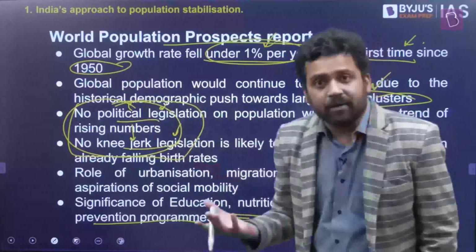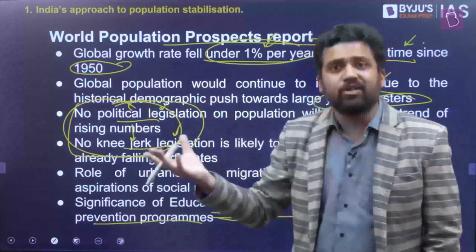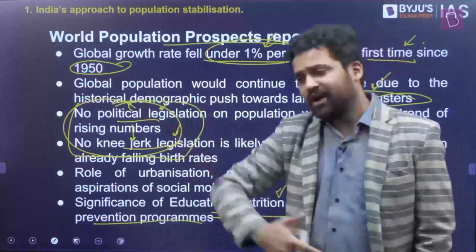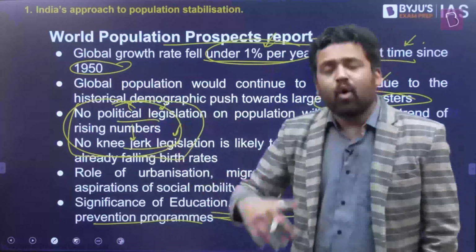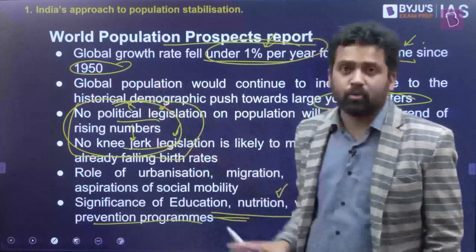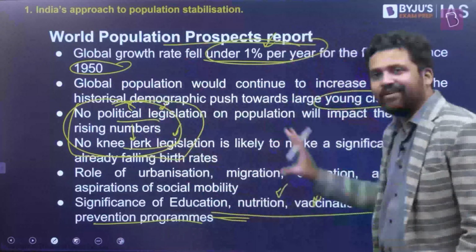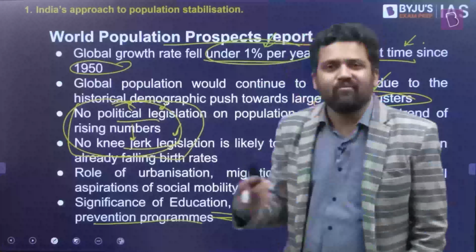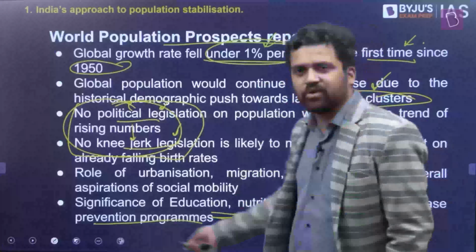So as women's position becomes better, child marriages will go down. The number of childbirths will also go down. If a woman is working somewhere, she can't afford to have 6, 7 kids. So all these things have a bearing on the fertility rate and on the population growth rate. The World Population Prosperity Report also talks about that: whatever has been achieved is because of all these things. So don't go for some form of political legislation, some form of knee-jerk reaction. Rather, the focus of the state should be on these things.